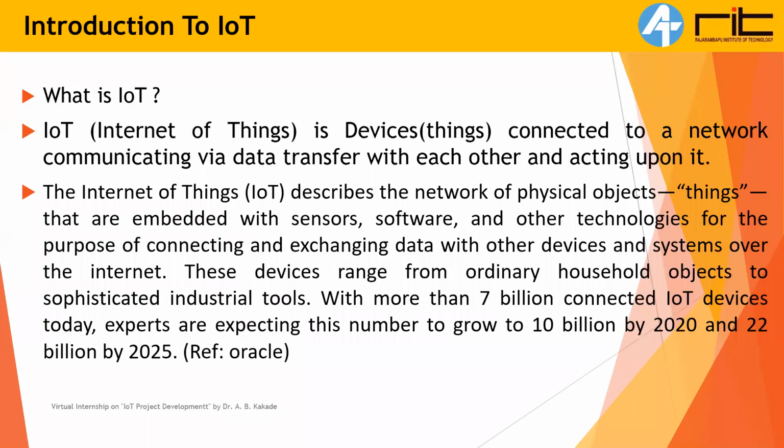So basically, IoT is something where devices, meaning things in the Internet of Things, are connected to a network. The network can be the internet or maybe a local network. The devices connect to a network, many devices or a single device, cloud, anything. They're connected to each other, transmitting data to each other and taking some decisions. Okay, this is basically what IoT is.